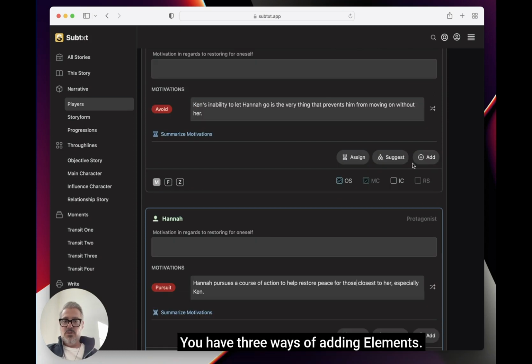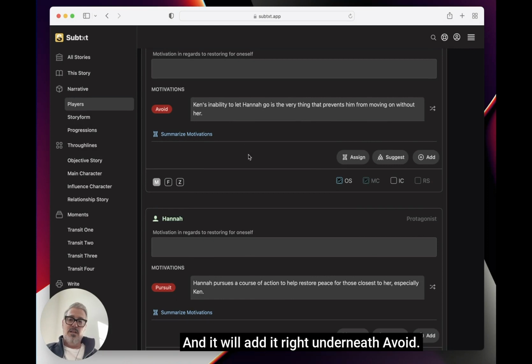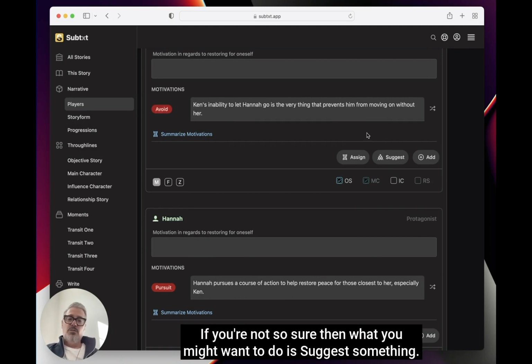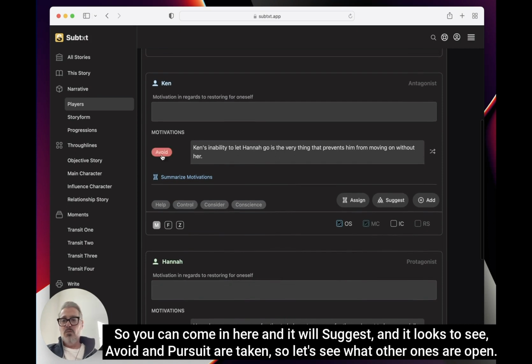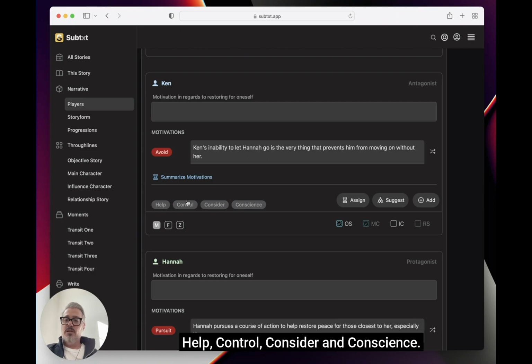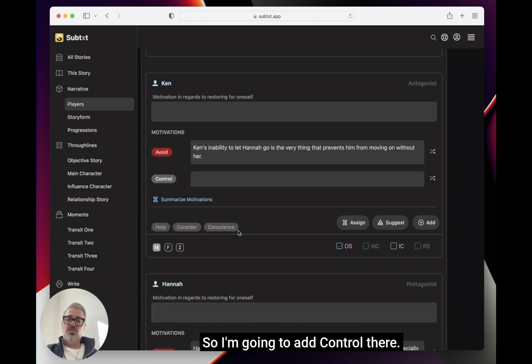You have 3 ways of adding elements. If you're really familiar with the dramatic theory of story and you know what all 64 elements mean, you can easily just add it in there and it will add it right underneath avoid. If you're not so sure, then what you might want to do is suggest something. So you can come in here and it will suggest, and it looks to see avoid and pursuit are taken. So let's see what other ones are open. Help, control, consider, and conscious. I really like control because that sounds like Ken. Ken is a very controlling person. So I'm going to add control there.